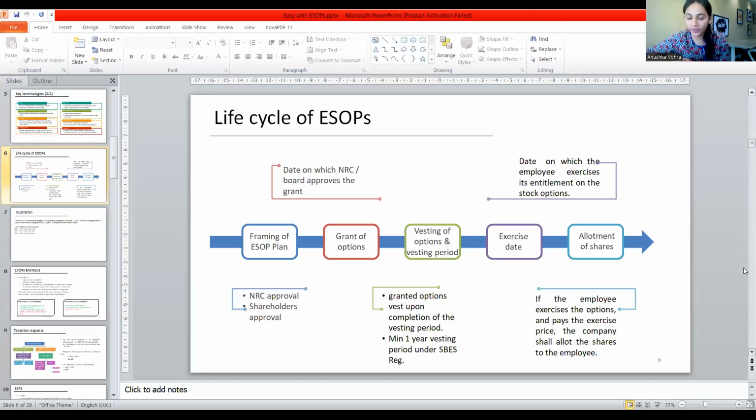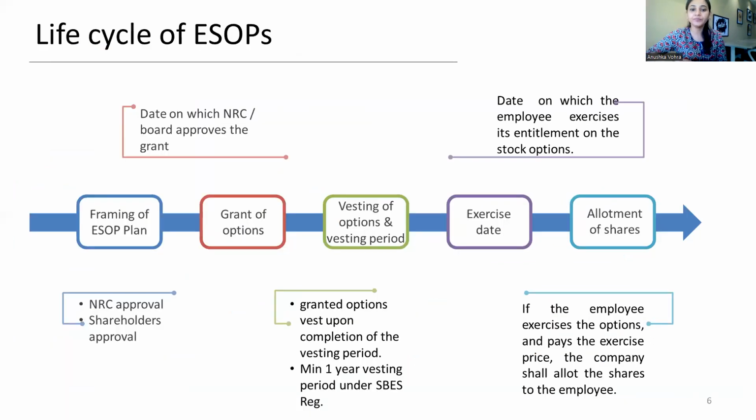So in the previous session, we discussed what are stock options. A stock option, as the name suggests, is an option which is given to an employee where the employee has a right but not an obligation to exercise those options. Once exercised, those options get converted into shares and the employee becomes a shareholder of the company.